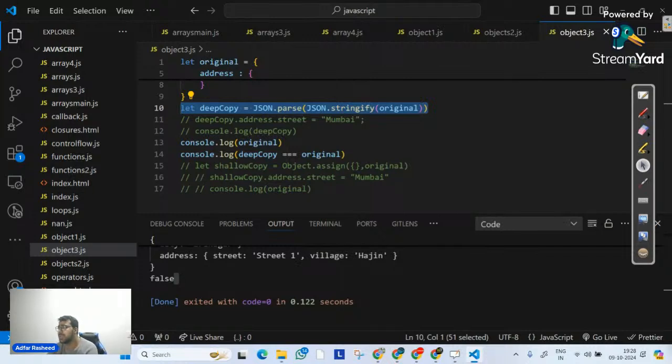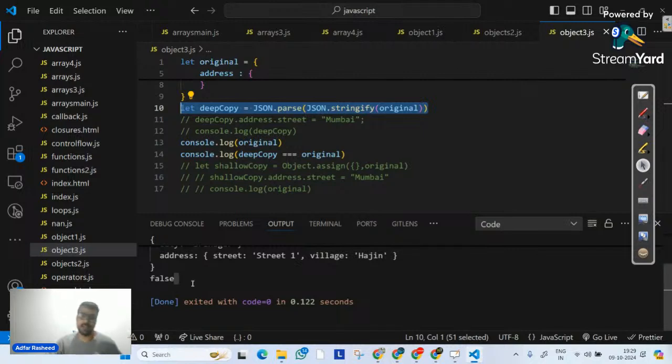Sir, give one example of enumerable. Add in address as false, then add into shallow copy, it's creating a mess for me. Please clear it, sir. I'm not able to understand that. Do one thing, Prathimesh: whatever you mean by it, make it in your VS Code, then share it with me on my WhatsApp. I will take a look and see what the issue is, and I will reach out to you back.